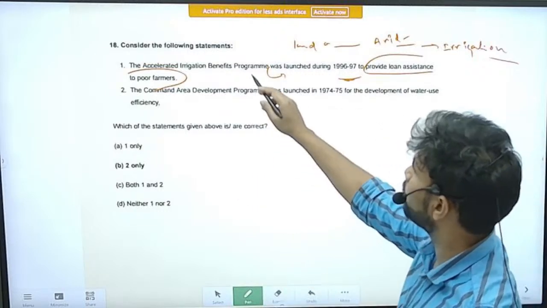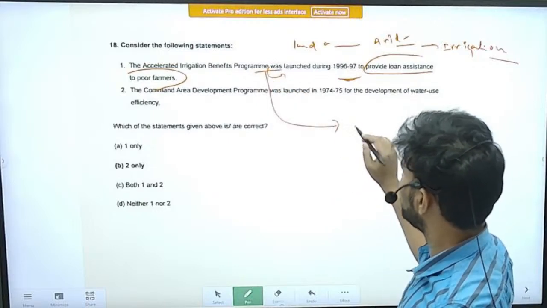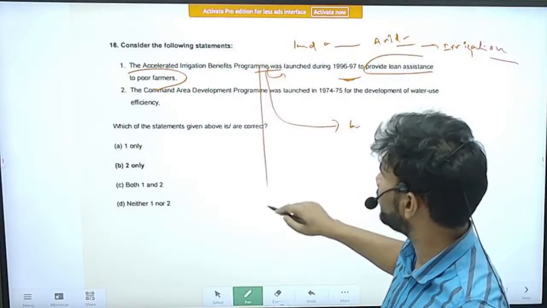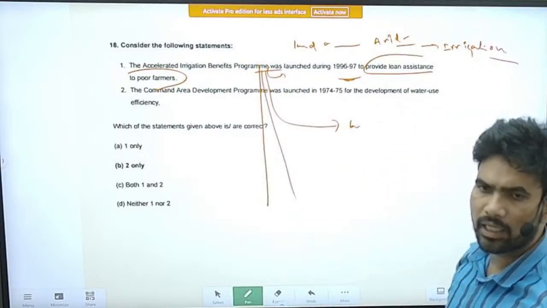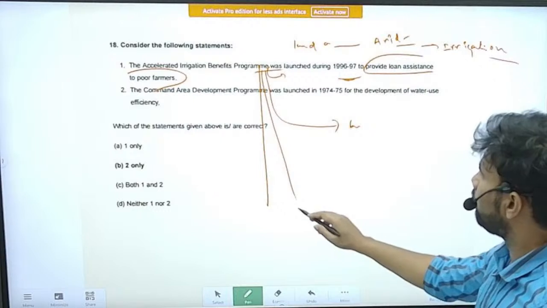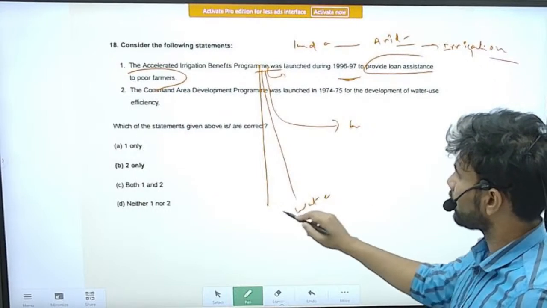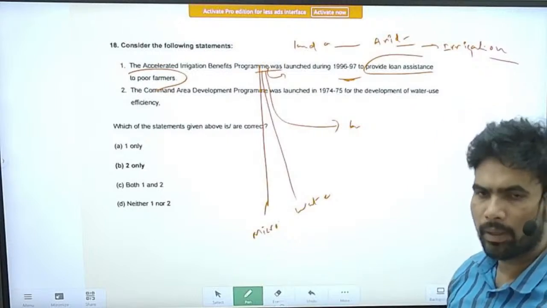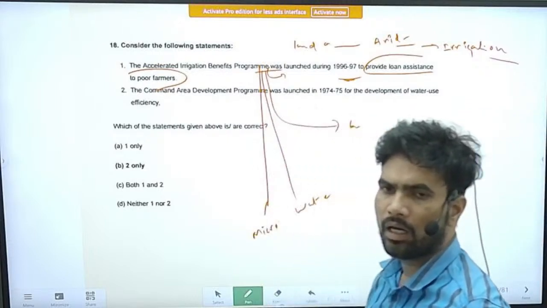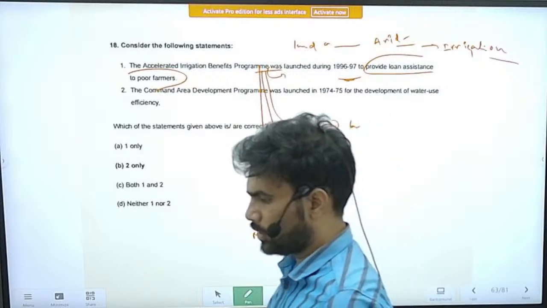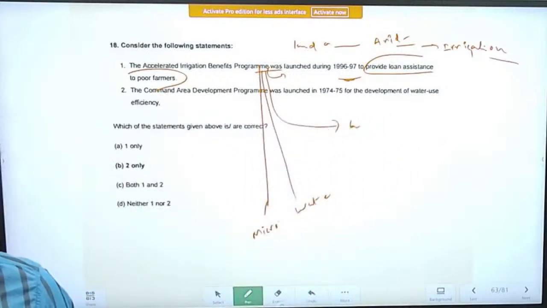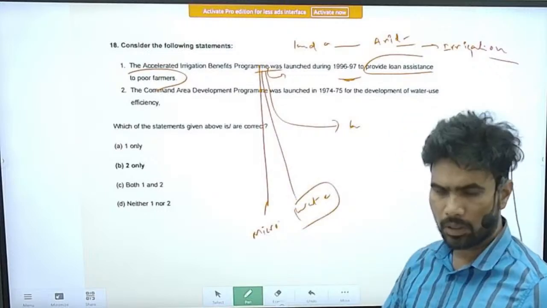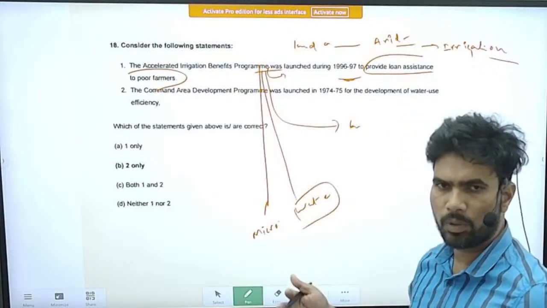I think it has 3 components: the accelerated irrigation benefit program, watershed development, and micro irrigation facilities like drip and sprinkler irrigation, and watershed development programs.